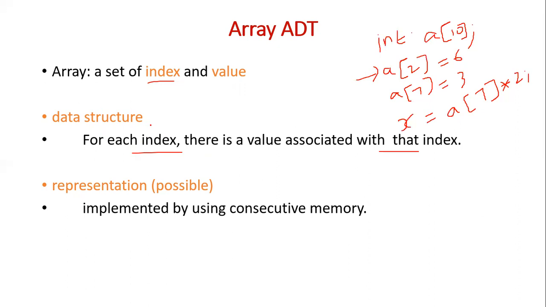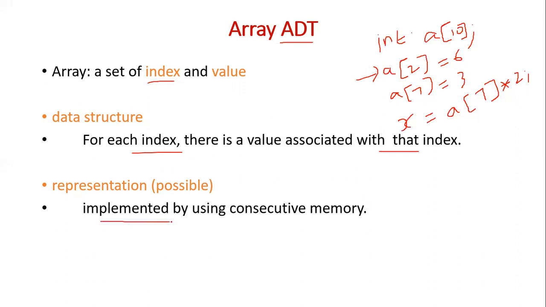So as we already defined, ADT is the one which separates the object specification from the implementation. It separates the objects and the operations performed on the objects, specification, from the implementation of the object and the operations performed on it.